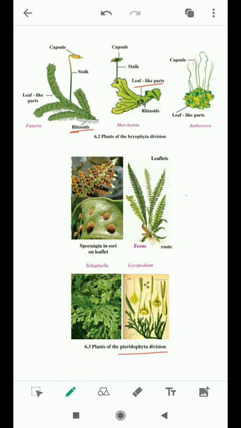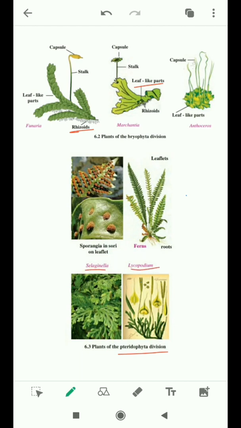See, in Bryophyta also there is a capsule, and in the capsule there are spores. In Pteridophyta also there are spores. These plants reproduce asexually by spore formation and sexually by zygote formation. Examples of Pteridophyta are fern, Selaginella and Lycopodium.